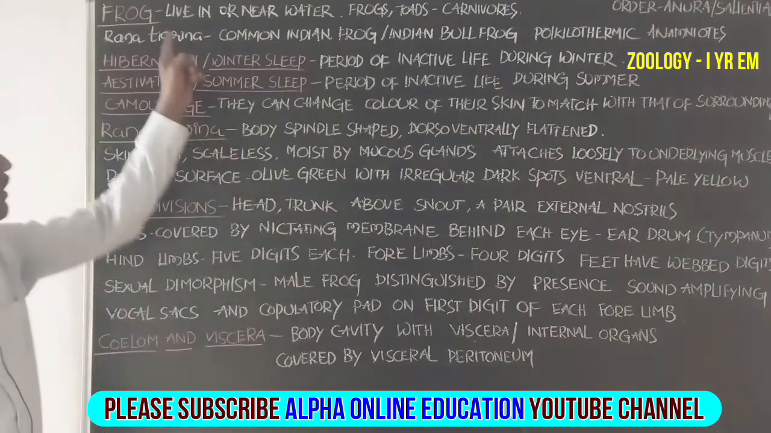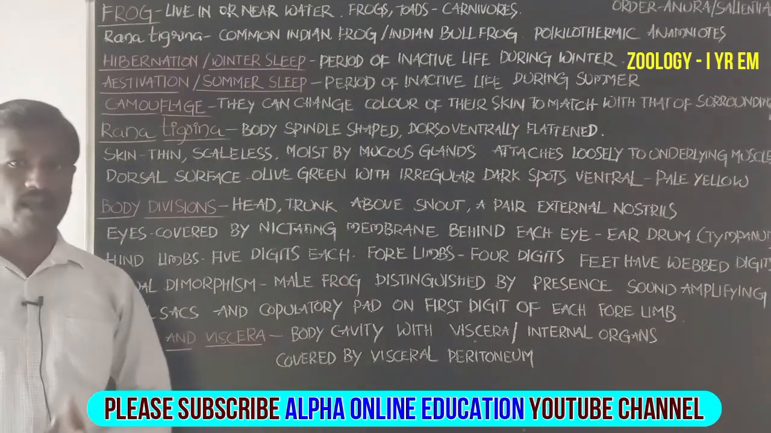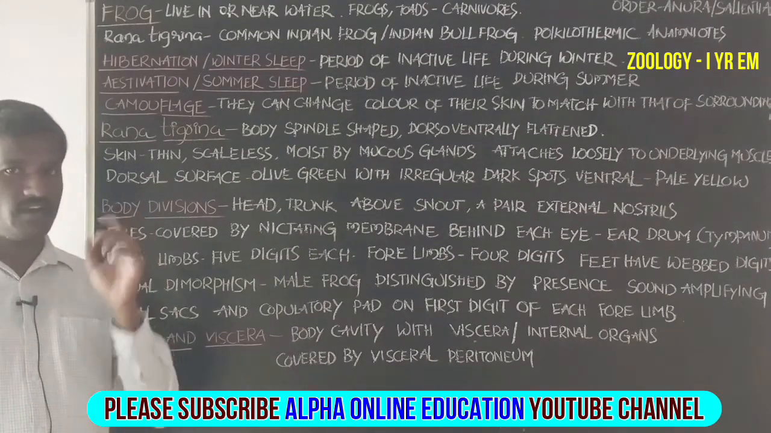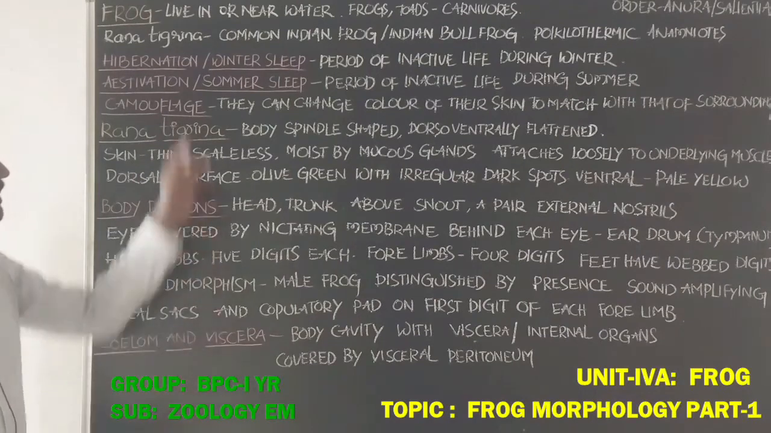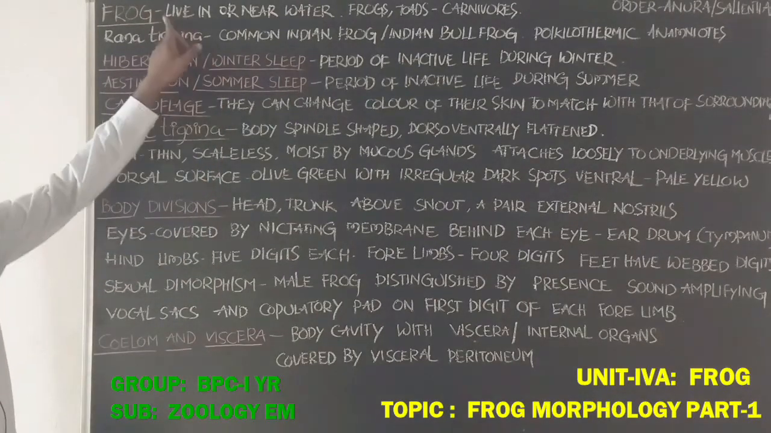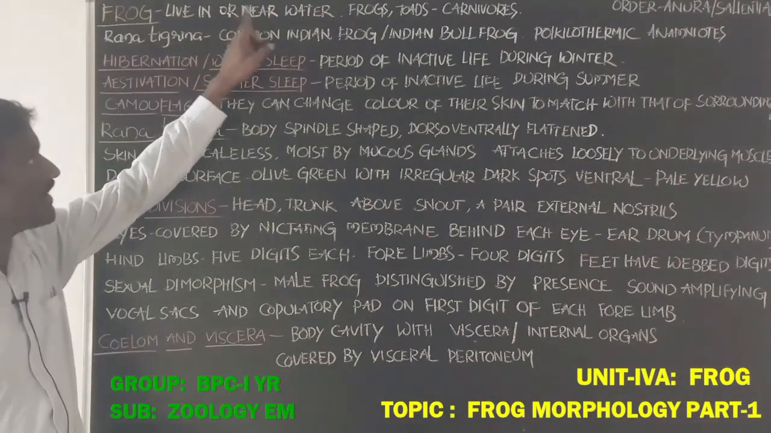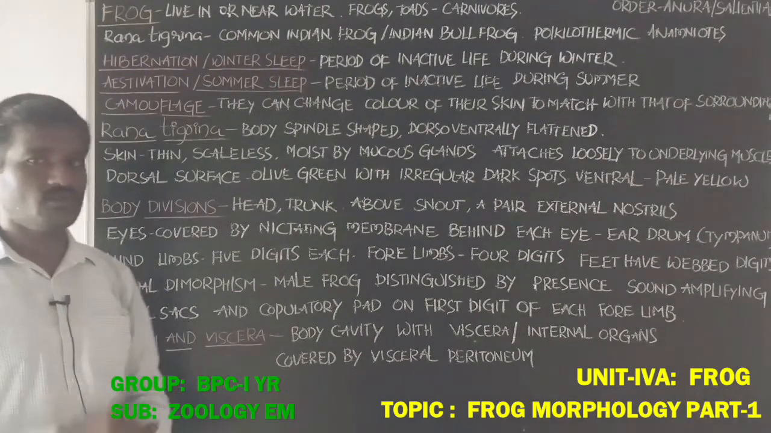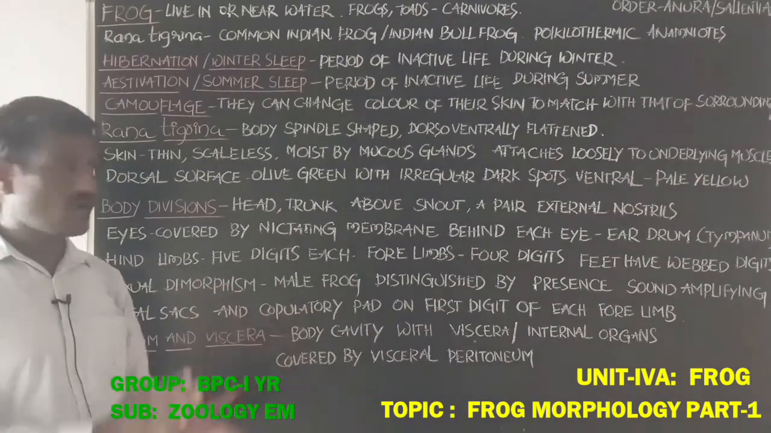Students, now we are going to discuss Rana tigrina. Rana tigrina is the common Indian frog. Firstly, about the frog: the frog lives in or near water.